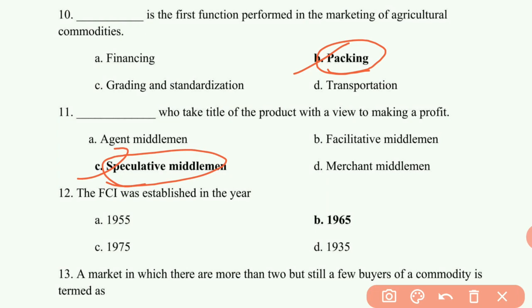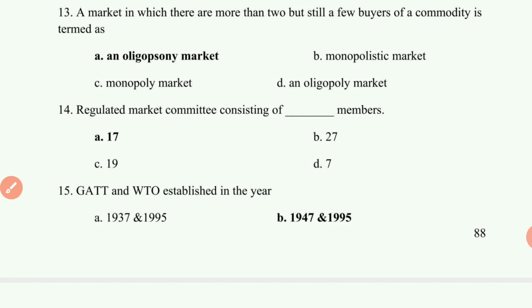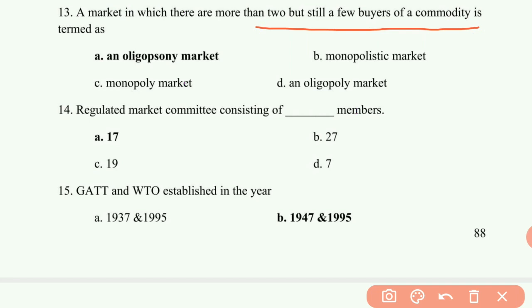12th question is, the FCA was established in the year 1965. 13th question is, a market in which there are more than two but still a few buyers of a commodity is termed as. Previously they asked few sellers, now they are asking few buyers. So answer is first option, oligopsony market.